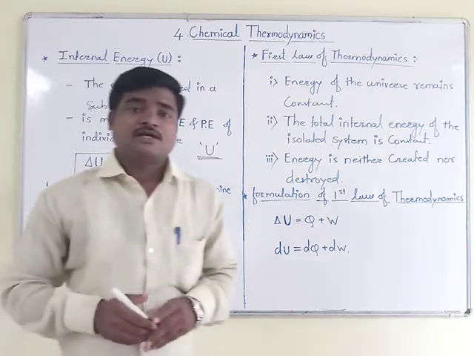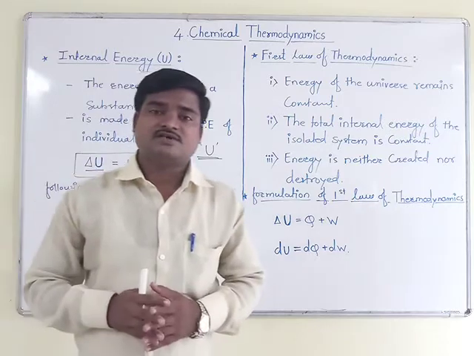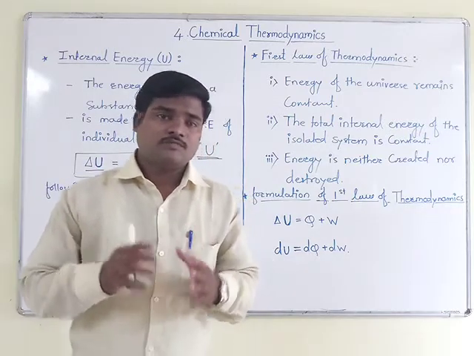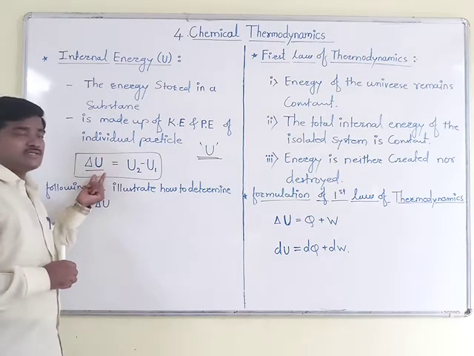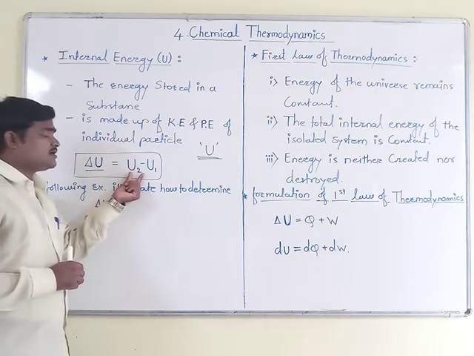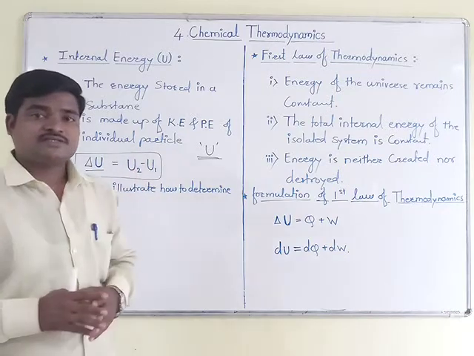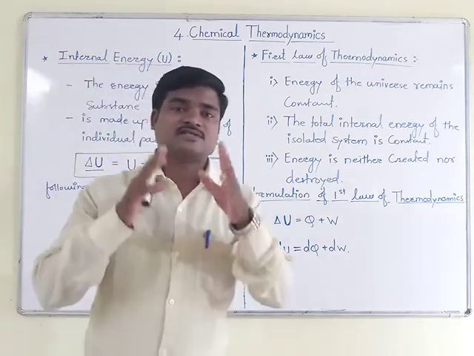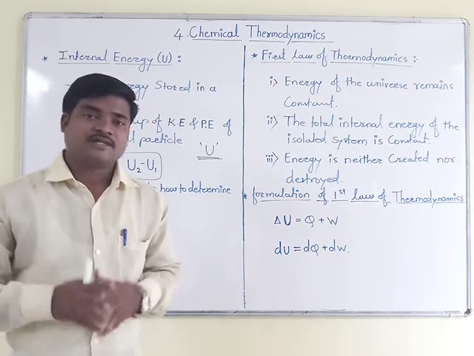This is the notation for internal energy, and we are going to determine delta U. Why? Because internal energy depends on the initial and final states of the system. So we have to determine the internal energy in two cases, the initial state as well as the final state.